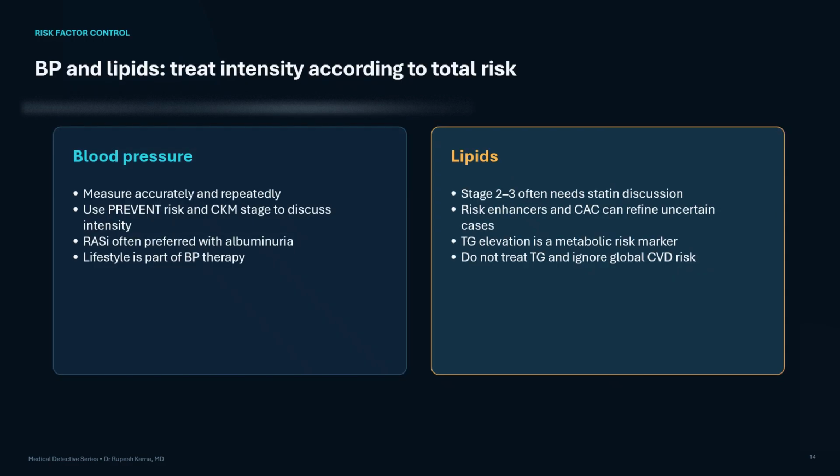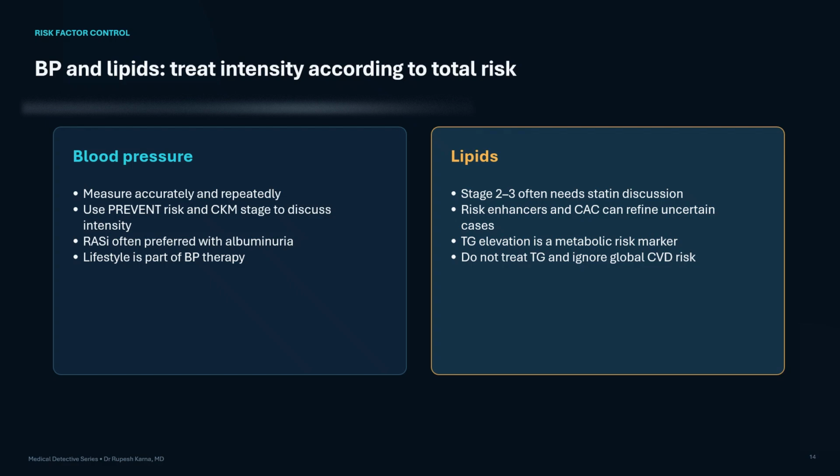Blood pressure and lipid treatment should reflect total risk and expected benefit, not isolated numbers. Measure blood pressure accurately, confirm persistent elevation, and address sodium intake, weight, activity, sleep, and adherence. Albuminuria often gives RAS inhibition a special role. Stage 2 or Stage 3 CKM commonly prompts a serious statin discussion with intensity based on age, diabetes, CKD, predicted risk, risk enhancers, tolerance, and lipid guidelines.